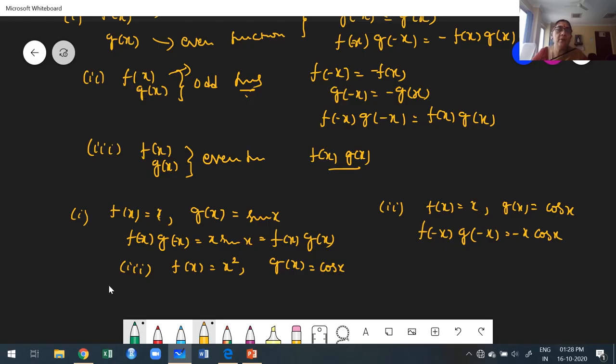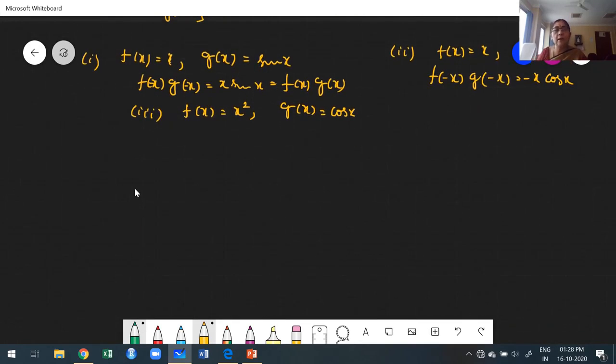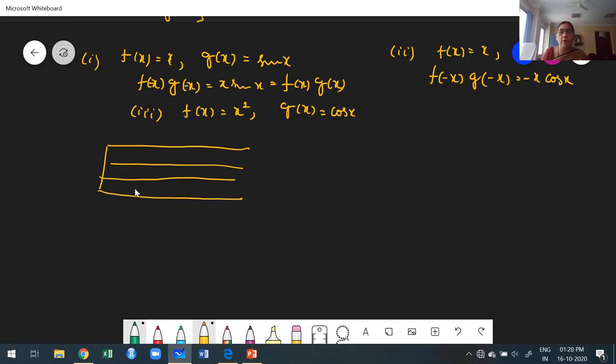Still if you are confused, I'm going to write one simple relation, just to remember it, and then we can overcome the confusion. What is the product of two even functions? What is the product of two odd functions? The product of even into odd. This relation you already know. Plus into minus is minus. Minus into minus is plus. Plus into plus is plus.